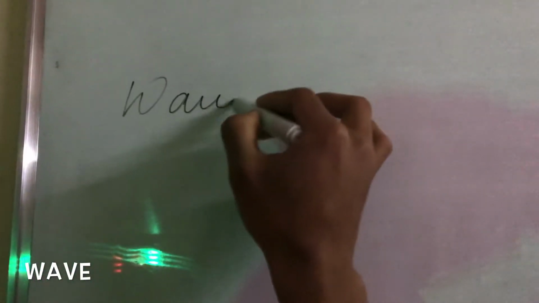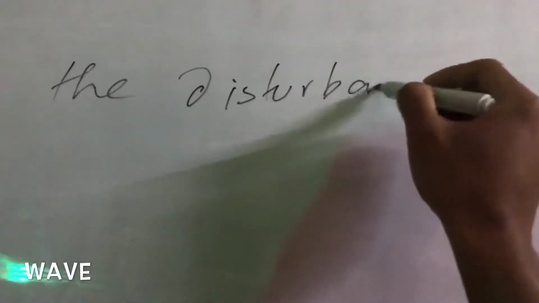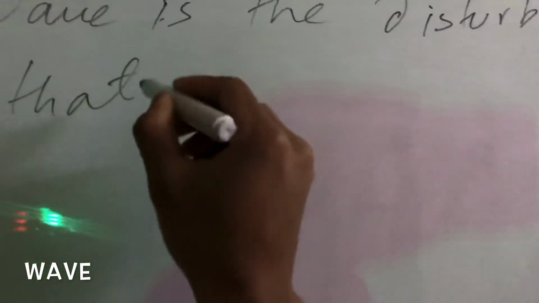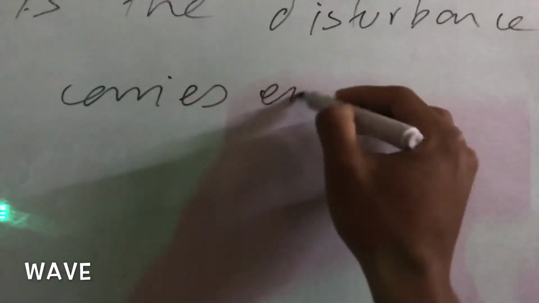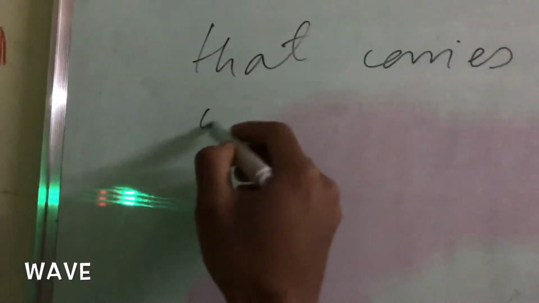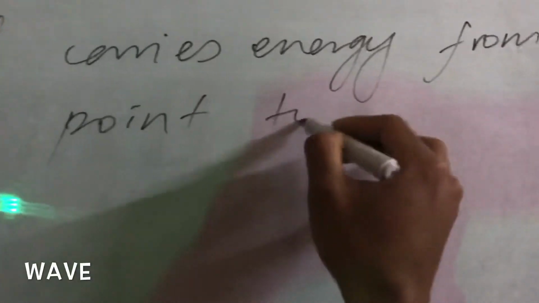No, so in a simple language, what do you mean by wave? So wave is the disturbance that carries energy from one point to another.